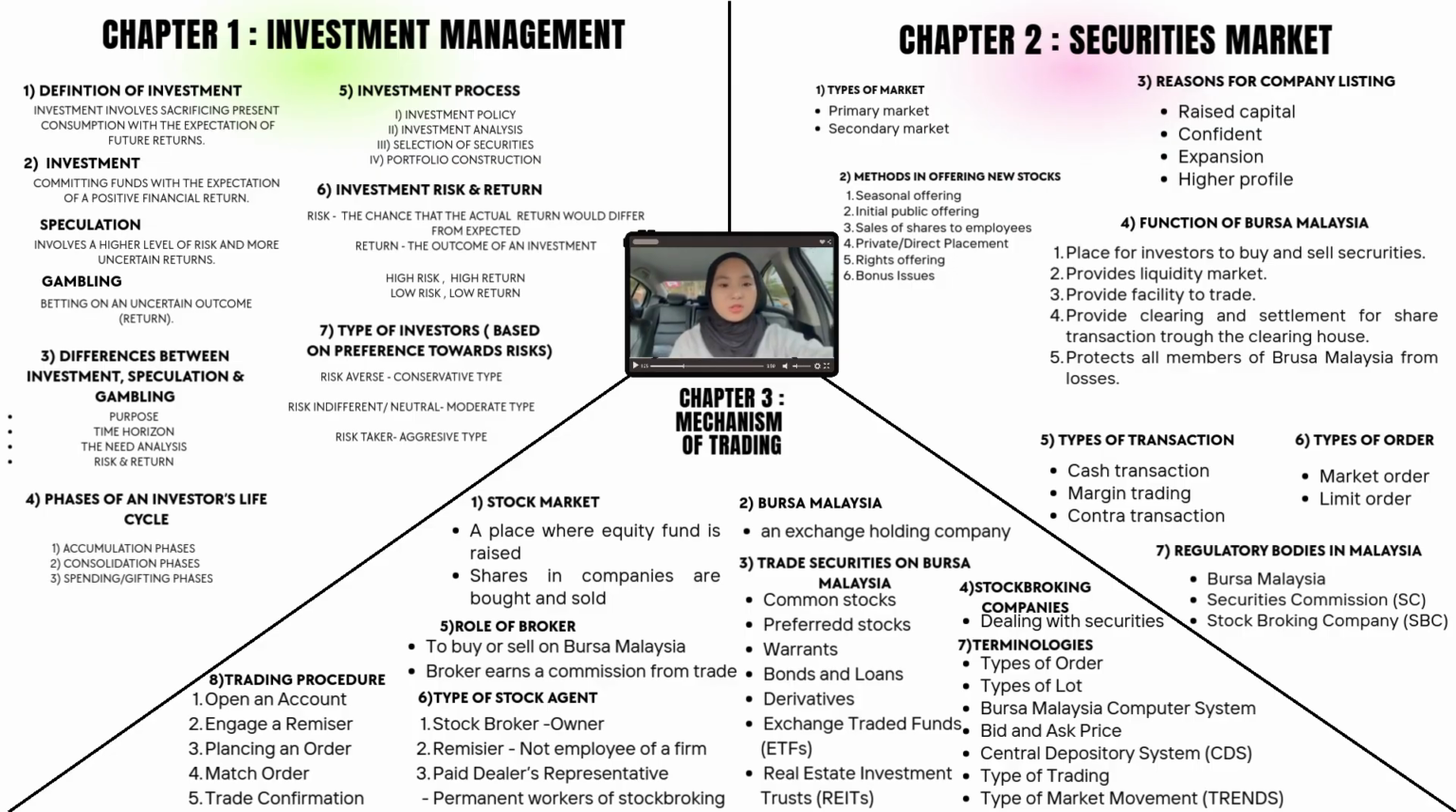Lastly, there are 3 regulatory bodies in Malaysia, which are Bursa Malaysia, Securities Commission, and also Stockbroking Company. As for Bursa Malaysia, it makes sure that transactions are in a good manner, and it provides the rules of Bursa securities. Next, so what is Securities Commission? Securities Commission is a place to register a prospectus to issue new shares to the public, where it is responsible to regulate the merger and takeover of companies.